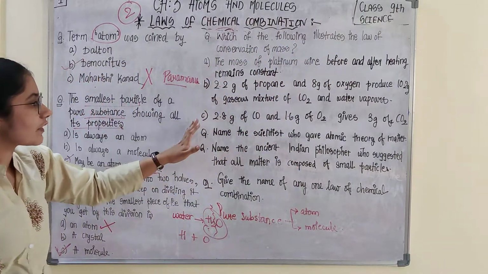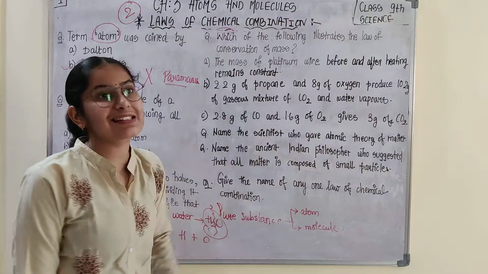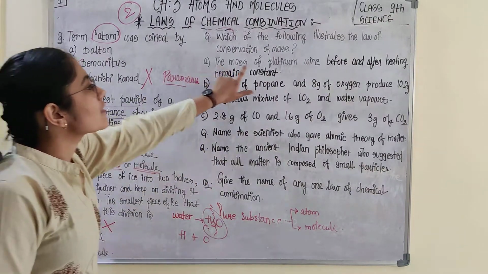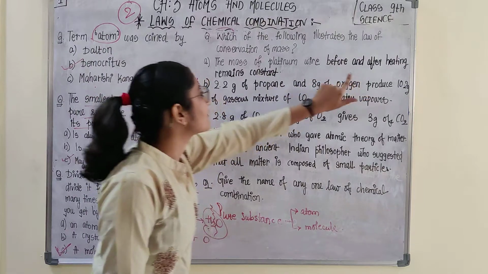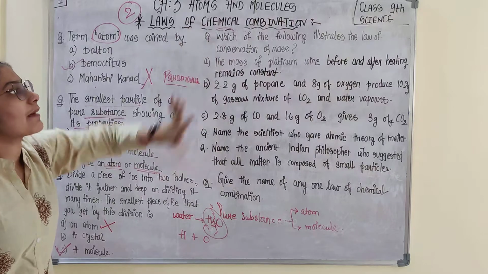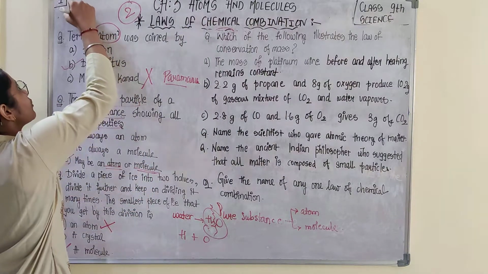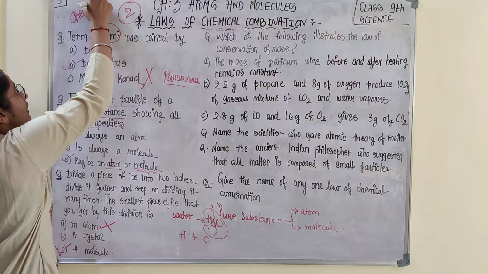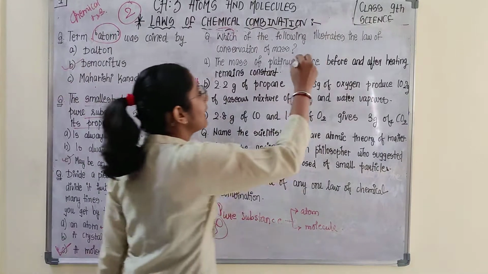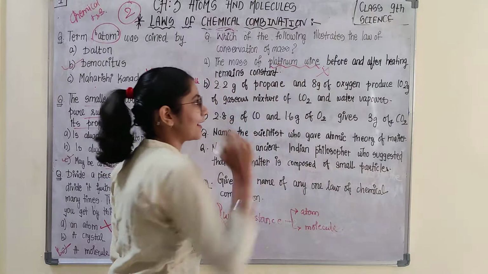You read these situations carefully, and you observe in which you can see the law of conservation of mass. We start with the first: the mass of platinum wire before and after heating remains same. Since these two laws of chemical combination are related to chemical reaction, here heating the platinum wire is not a chemical reaction.